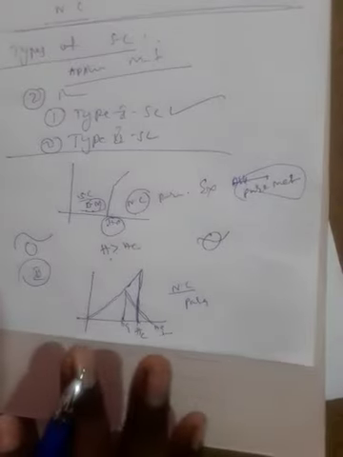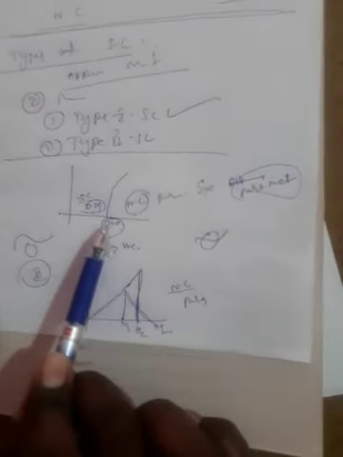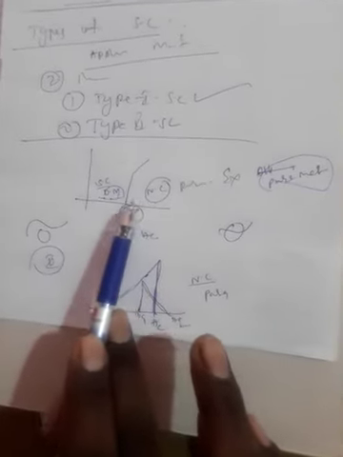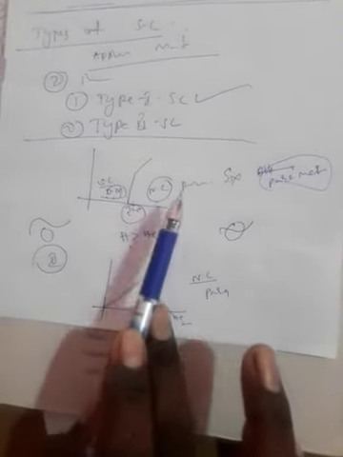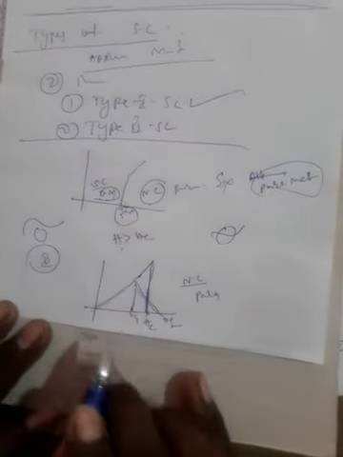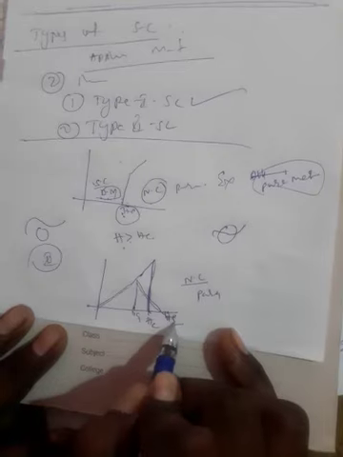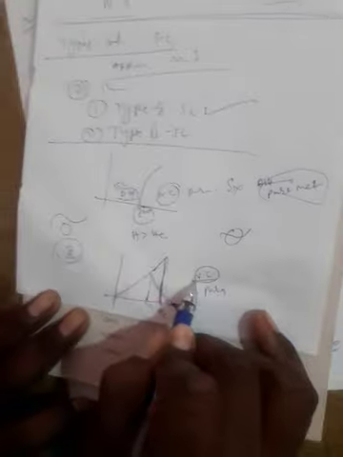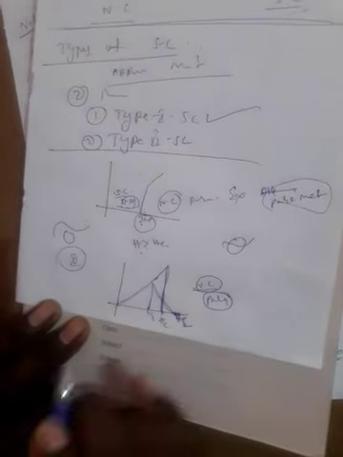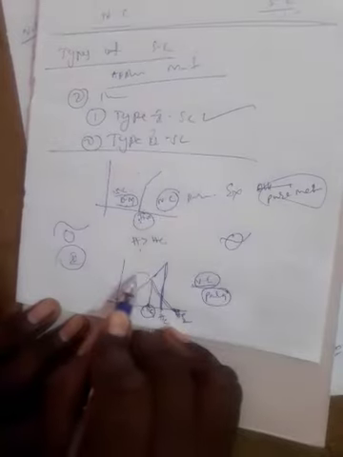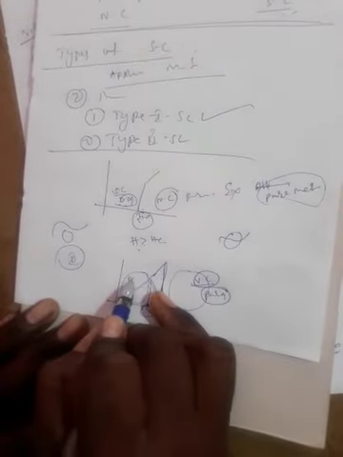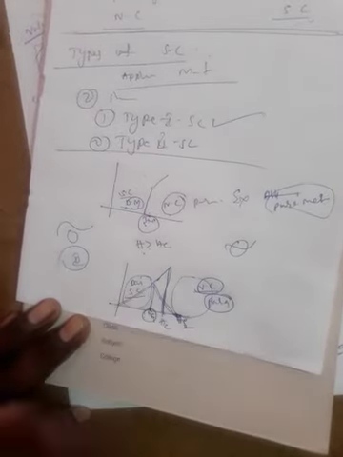Below the critical magnetic field, the magnetic flux passes away from the sample; above the critical magnetic field, the magnetic flux passes through the sample. That's the concept. But in type 2, above Hc2, the material exhibits normal conductivity and paramagnetic nature. Below Hc1, the magnetic nature is diamagnetic and the conductivity is superconductivity.